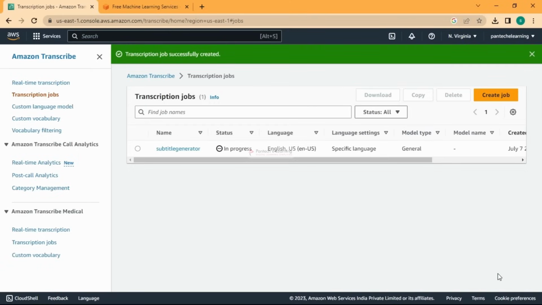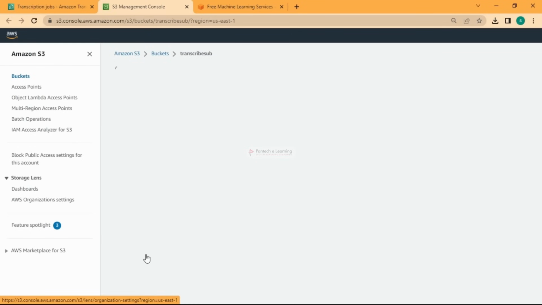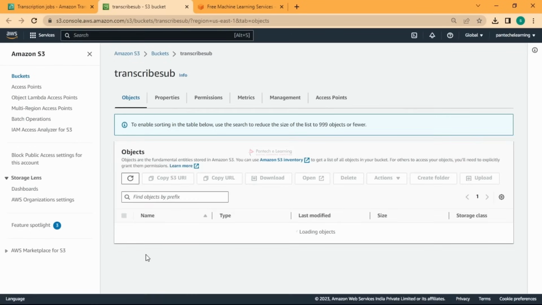What this will do is take the audio and convert the speech into text, where you will get a subtitle file properly with the timeline. With that you can directly attach it to your video, and it is going to be exactly matched in that place. So now it has been completed. Let me go into the output data location, and we can download and try to attach it.